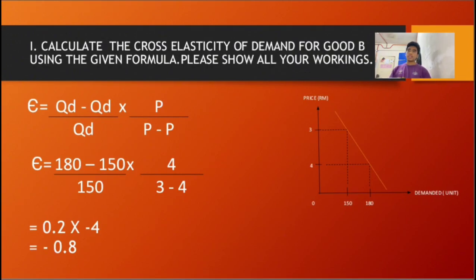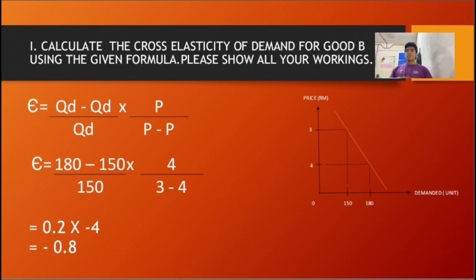So we take QD1 as 180 and QD0 as 150, over QD0 150, multiply P0, which we take as 4, and P1 we take as 3, and P0 we take as 4.